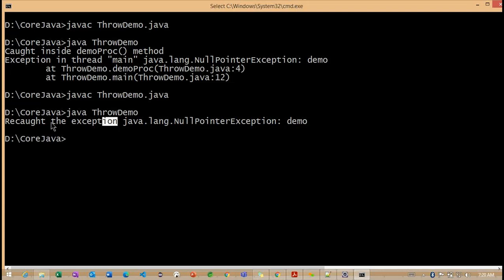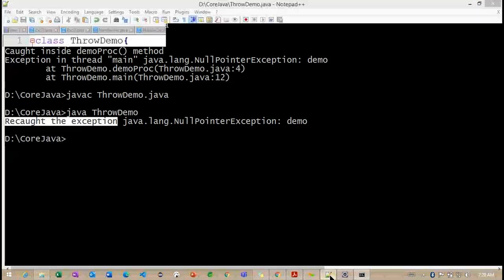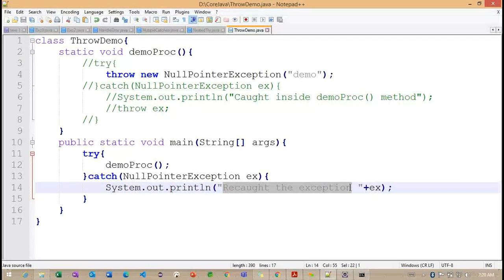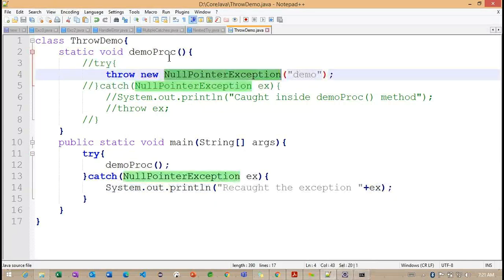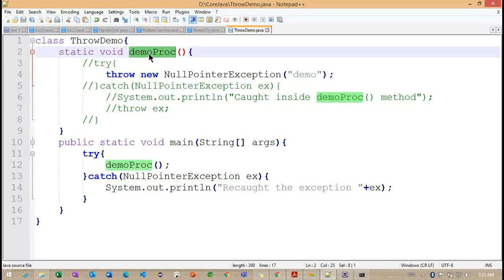Now you can see the exception is nothing but the message coming from this particular section of code. We are trying to throw from the demo proc here. But this demo proc method is not handling any exception. So what will it do?